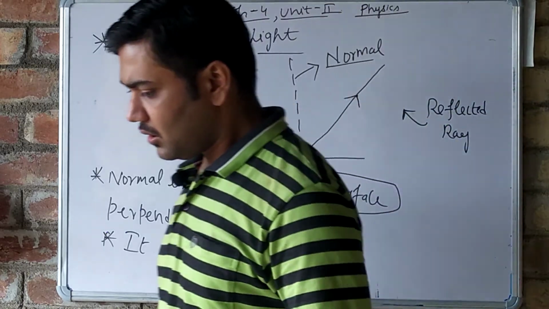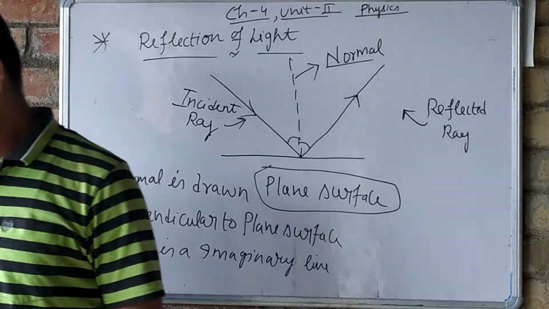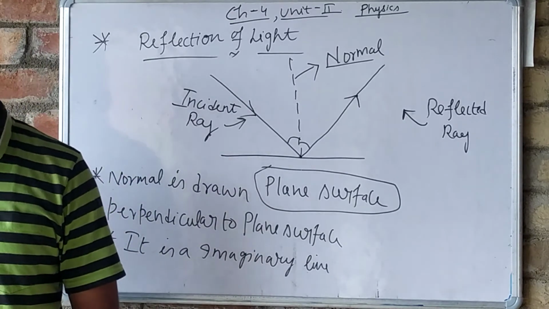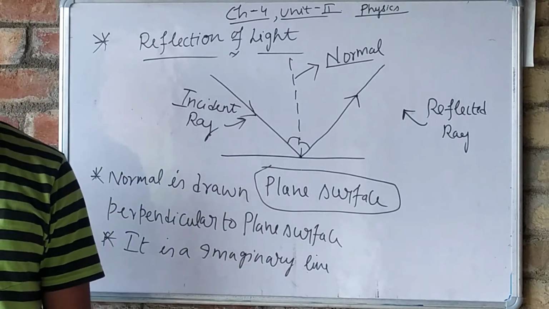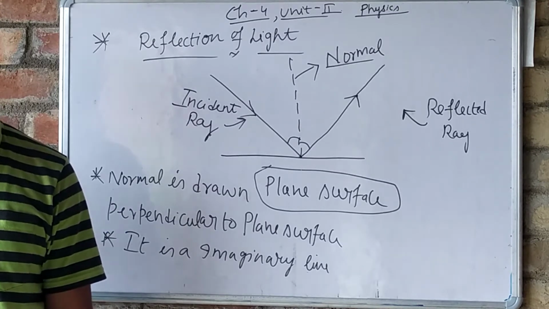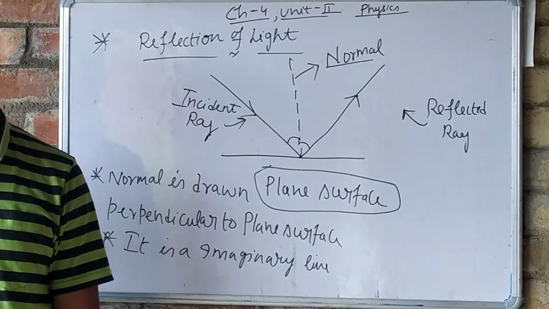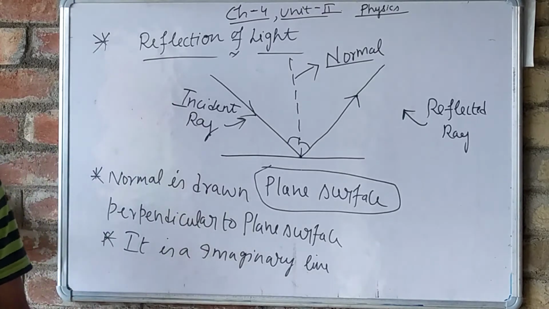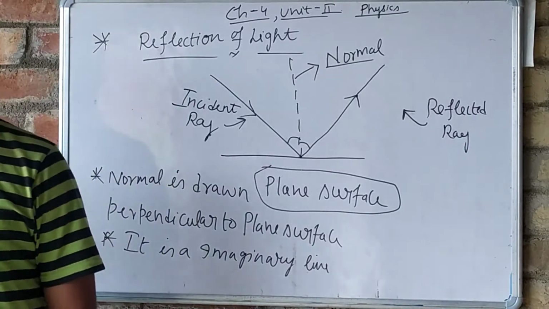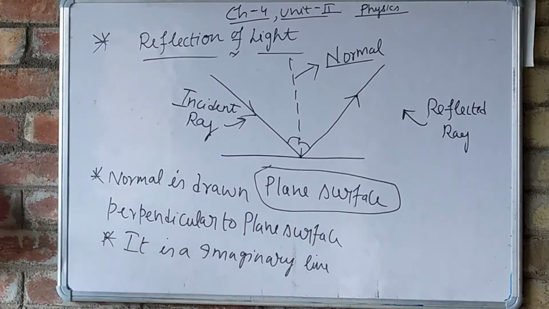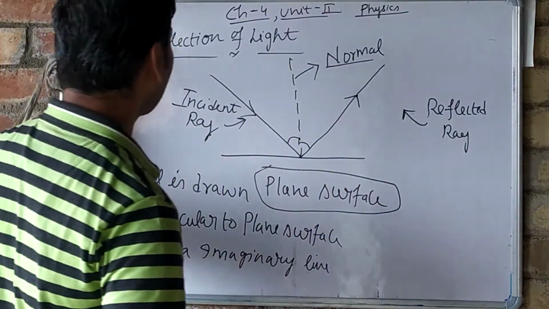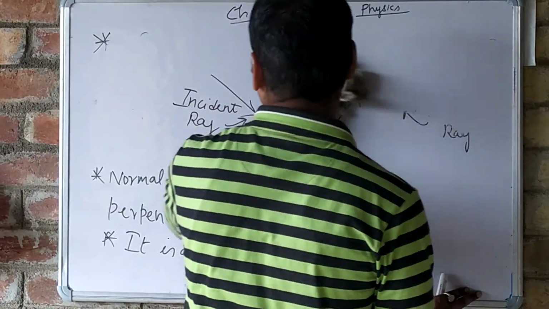Now see, the ray of light may be returned by the second optical medium into the first optical medium with a change in angle. This phenomenon is called reflection of light. That is what is written in your book. Okay, now what we have to do? Now we have to study about refraction also. This is reflection, and what about refraction?